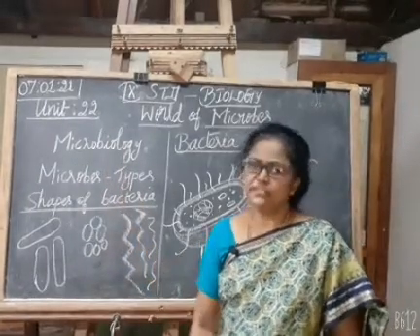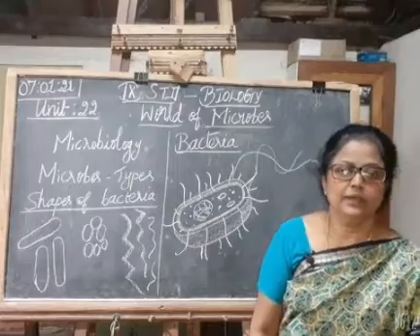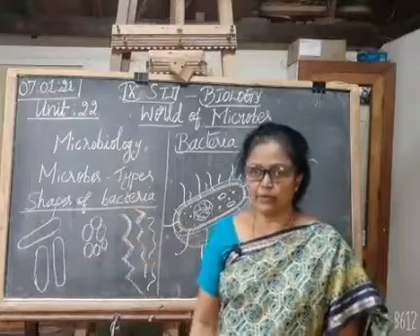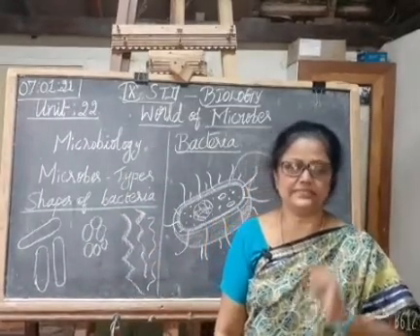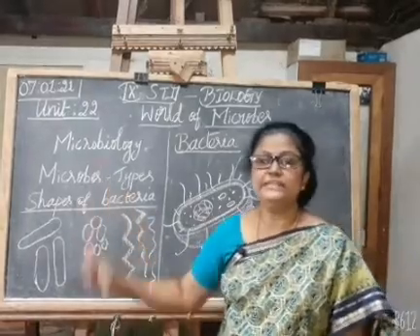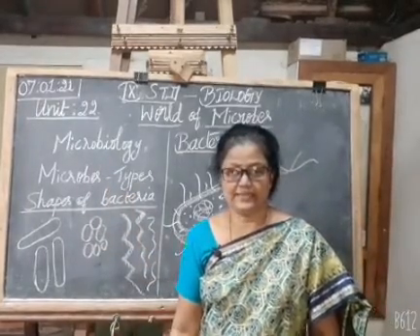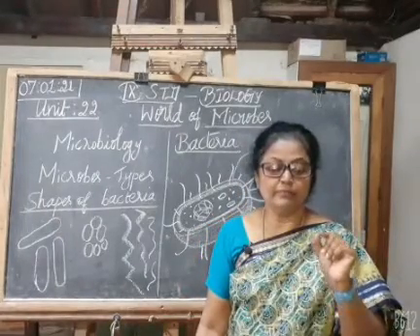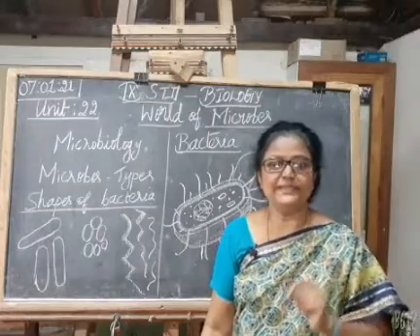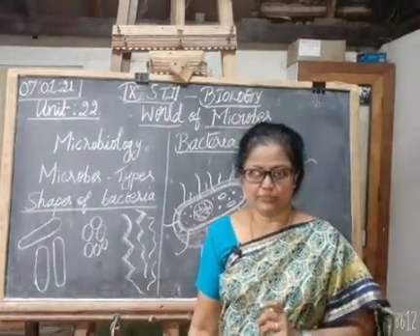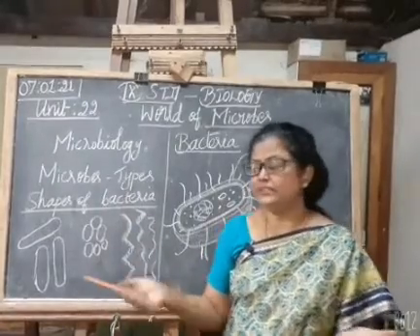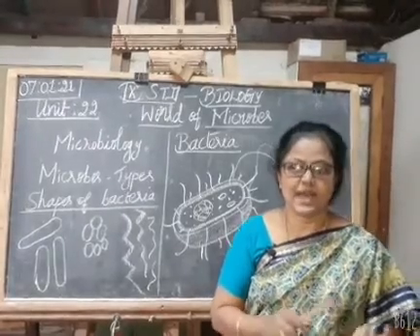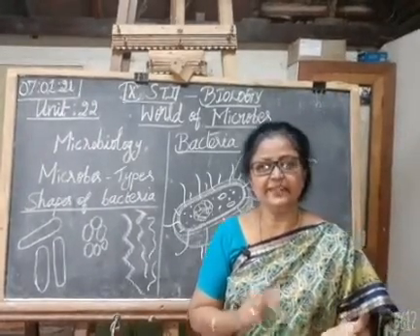Microbiology. What is microbiology? Micro means small, bio means life, logy means study. So, microbiology is a branch of science that deals with living organisms of microscopic nature, which we can see only through a microscope. Then microbes can live in different habitats. Habitat means what? Yes, habitat means the place where they live.